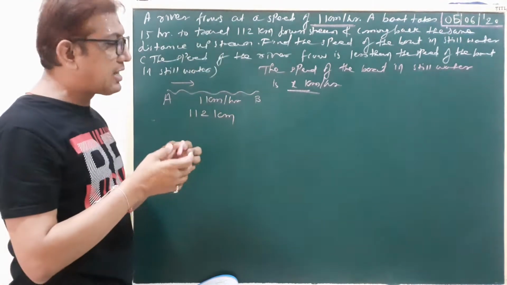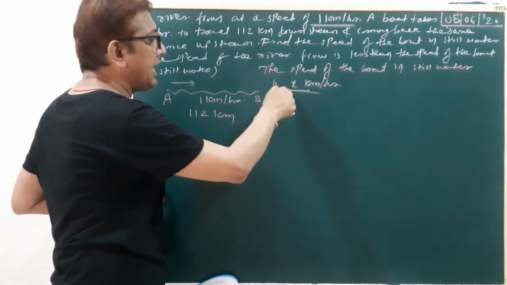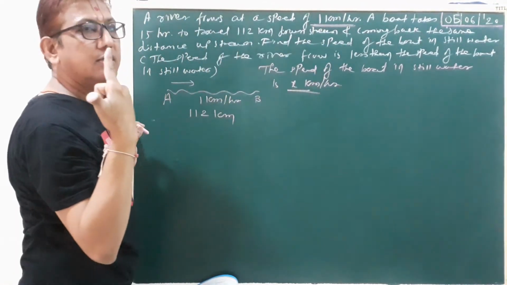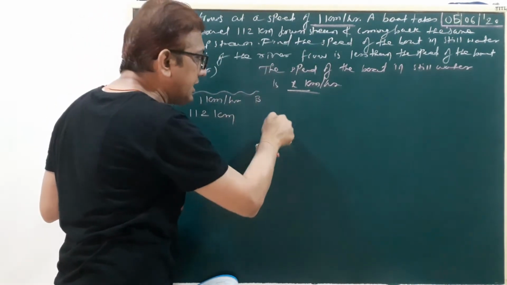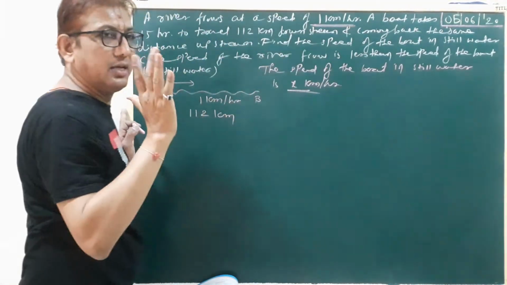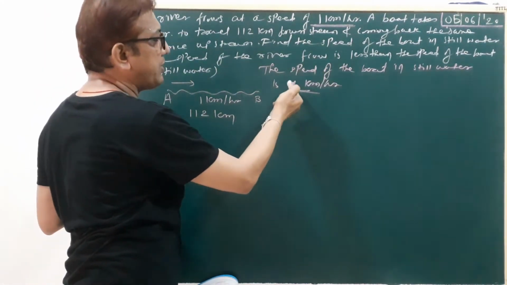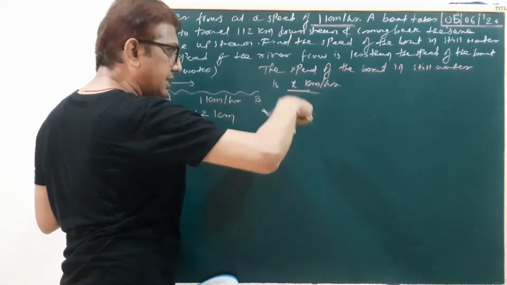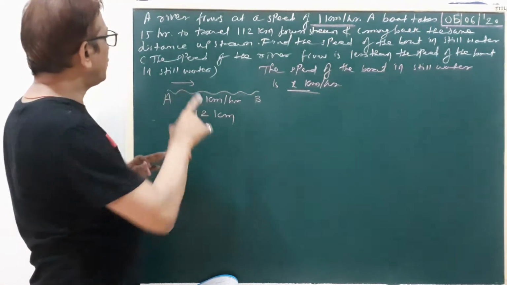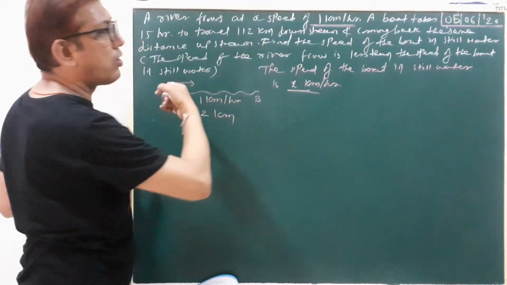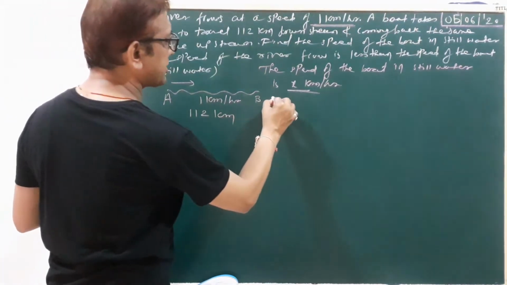Clear? Okay, that means when you go downstream, the speed will be increased: x plus 1. And when you go upstream, the speed of the boat in still water decreases, so x minus 1, not 1 minus x. So the last statement is the most important. Clear? Okay, now we can write the upstream and downstream speeds.